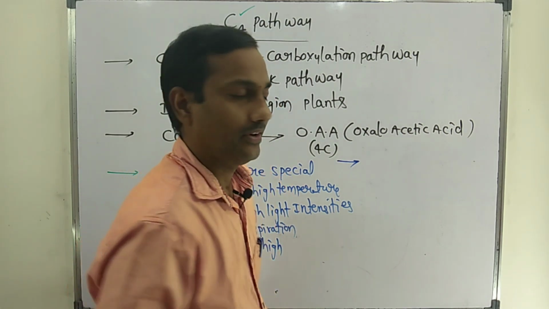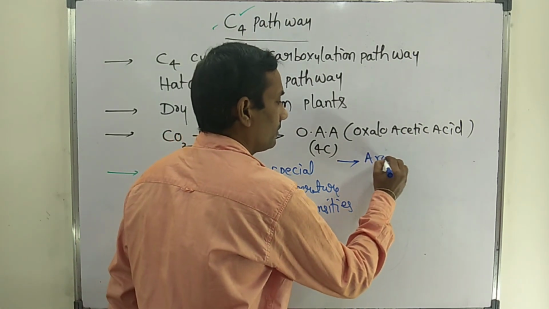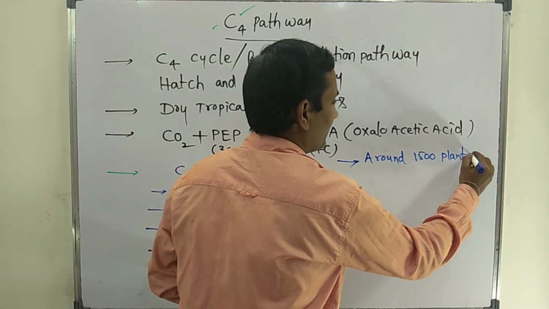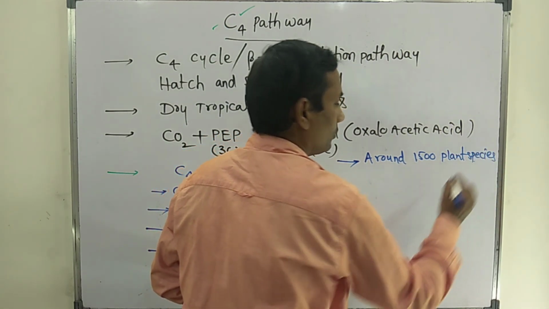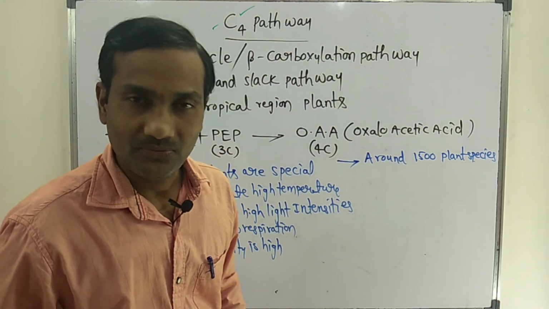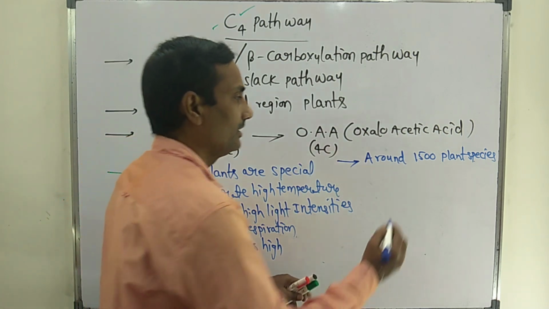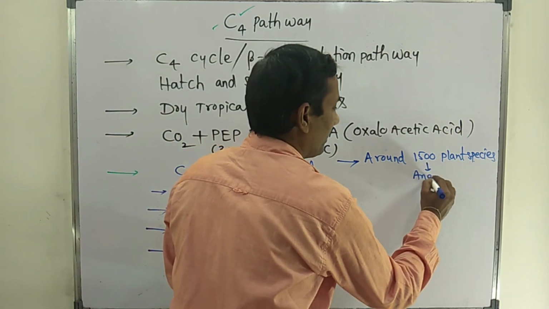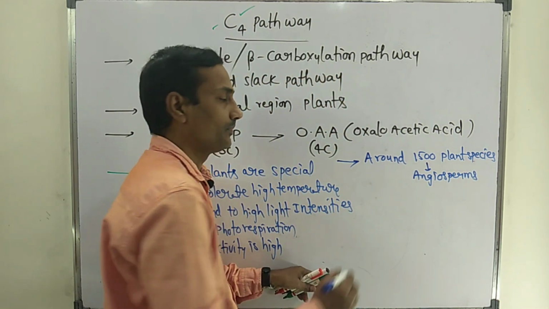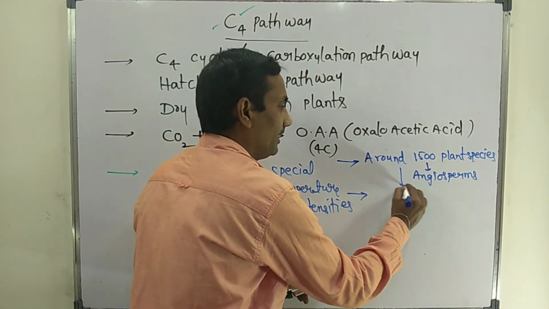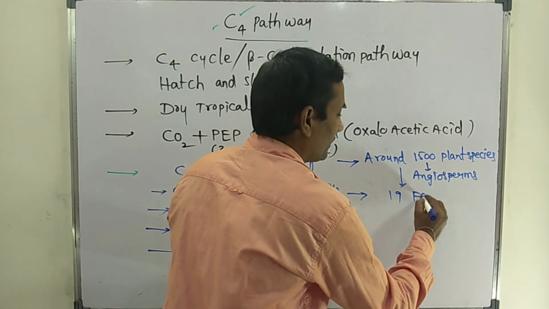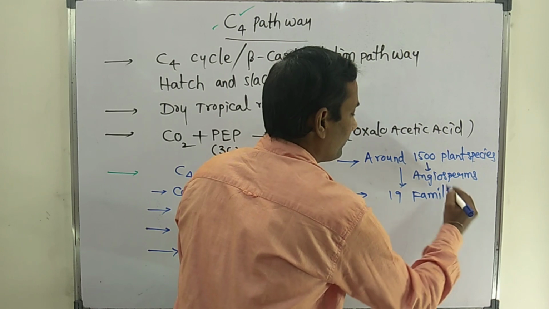This pathway has been identified in around 1500 plant species. In total, 1500 plant species exhibit the C4 pathway or C4 cycle, but all these plants are angiosperms only. They are flowering plants, and these 1500 species belong to around 19 families.